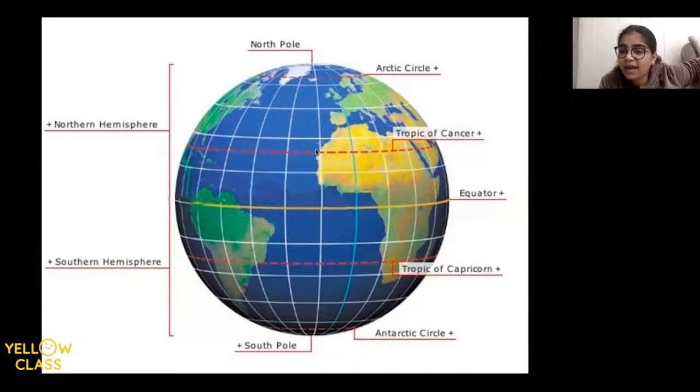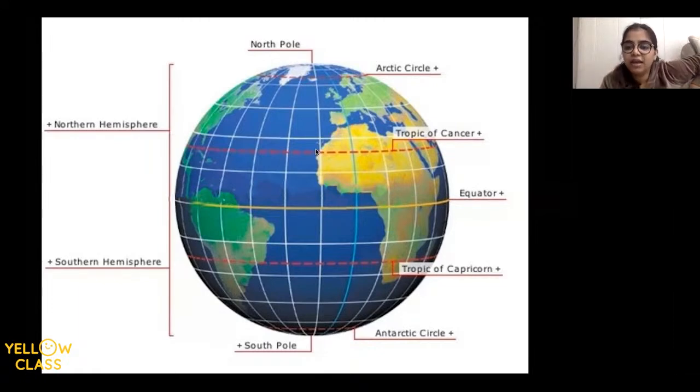So the one above the equator is called Tropic of Cancer, and the one below the equator is called Tropic of Capricorn. All right. So 3 parallels we know. One is 0-degree, which divides the earth into 2 equal halves, is equator. The one which is above the equator is called Tropic of Cancer. And the one which is below is called Tropic of Capricorn.